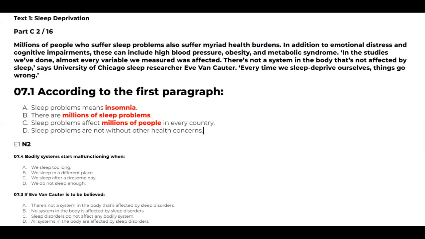So look at D. Here you will understand sleep problems are with other health concerns. That means if Dio is having any sleep problems, he may also be having other health concerns because he is not sleeping properly. He cannot concentrate properly. That is one concern. So many things are there. That is how we have applied the E1 method and N2 method. There are other methods also.